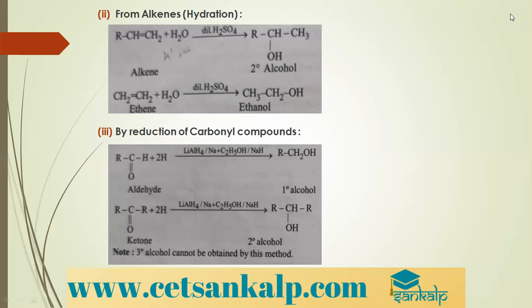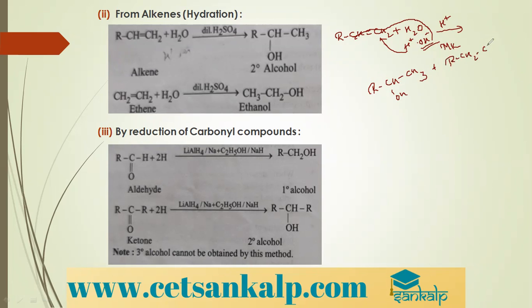Now, how does this addition occur? You can explain this reaction, students, in two ways. First I'll consider RCH double bond CH2. Now I'm going to add water, and you know that water has H plus and OH minus, in presence of dilute H2SO4, that is acid. So what does Markovnikov's rule say? The negative part of the attacking reagent goes to that double bonded carbon which contains fewer hydrogens. So it will go to this carbon, and H plus goes to this carbon. So what do we write? We write RCHOH single bond CH3, or you can write the other product also, RCH2CH2OH.